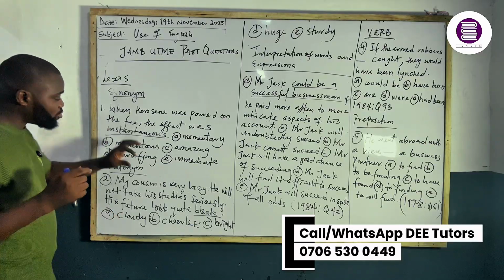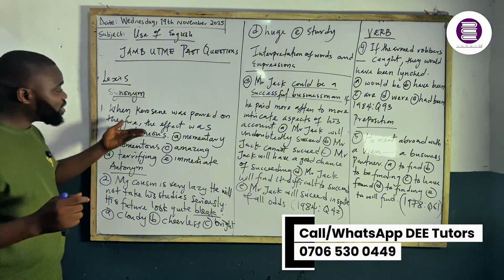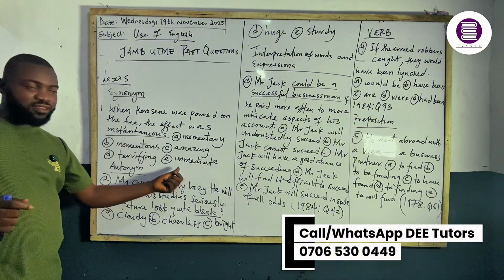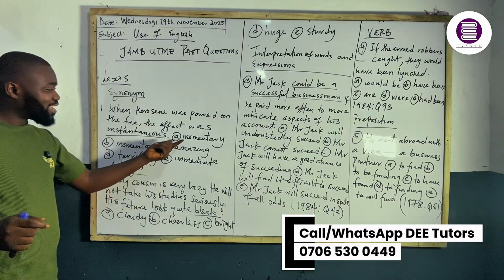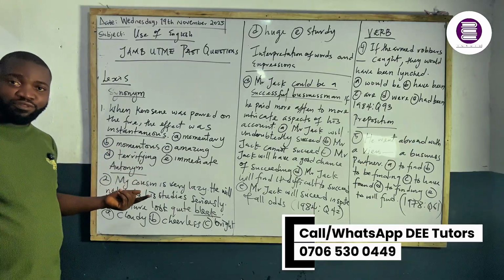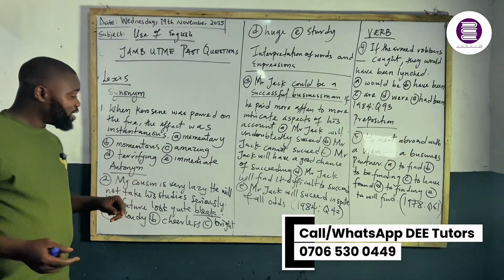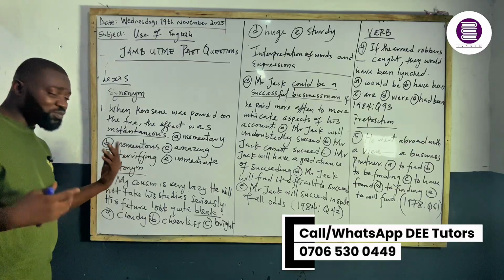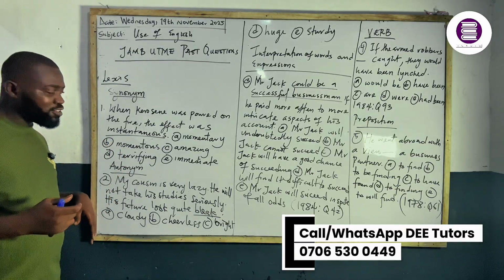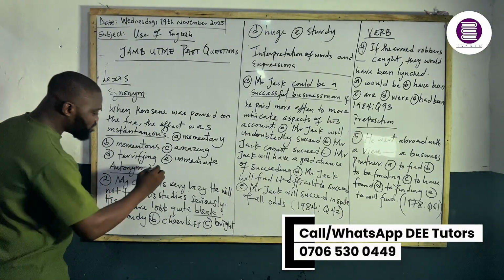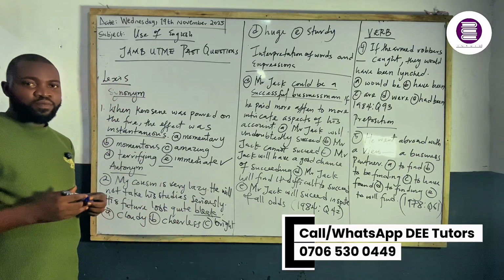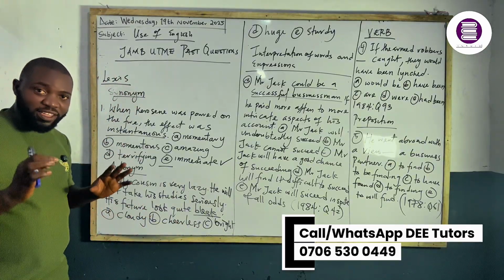So looking at the options, you can easily see when the kerosene was poured on the fire, the effect was immediate. You can't say momentary, it still takes some time. Momentous is eventful, something that is memorable. Amazing is not synonymous to that, neither is terrifying or scary. So we are focusing on something that happened immediately. The right answer here is immediate. I hope that is clear. I hope that is understood.